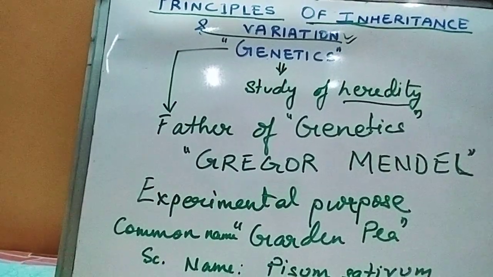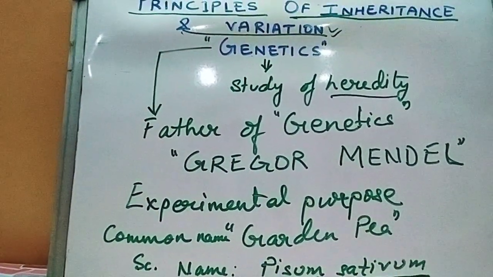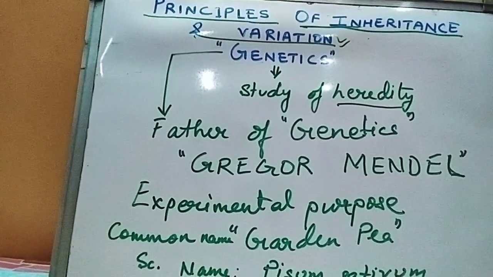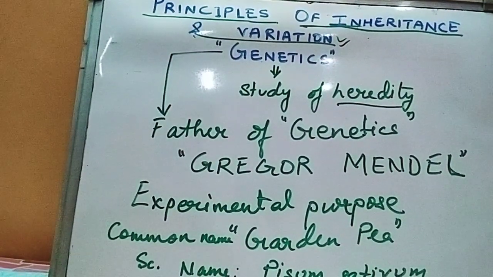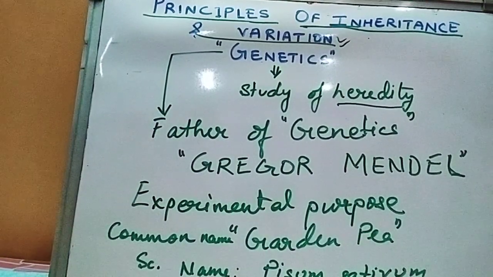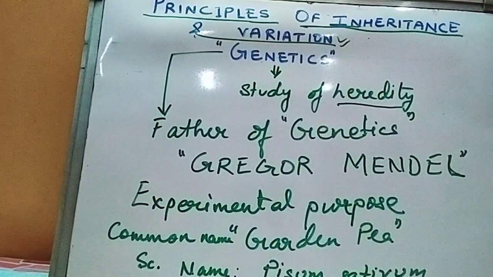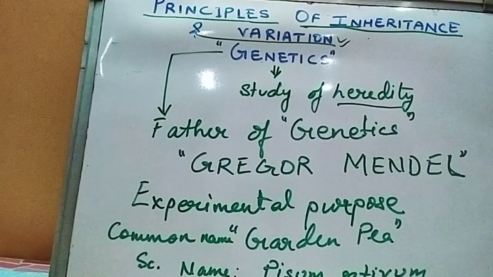So you can see there, Pisum sativum. This is the plant. Now why has he chosen this plant as an experimental plant? Because he saw that there are a number of different characters that this plant has that can undergo a number of crosses.